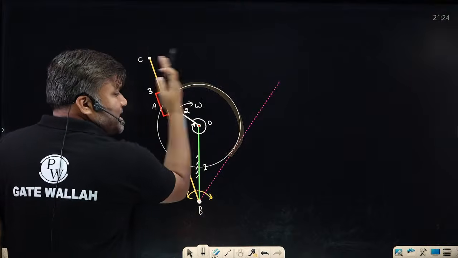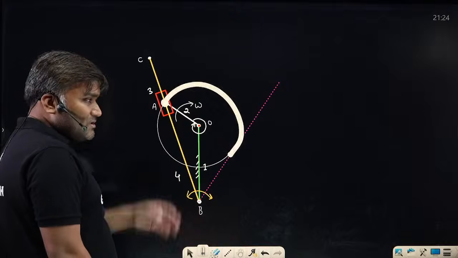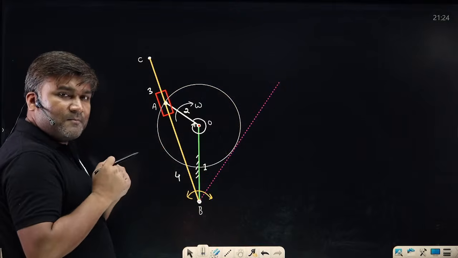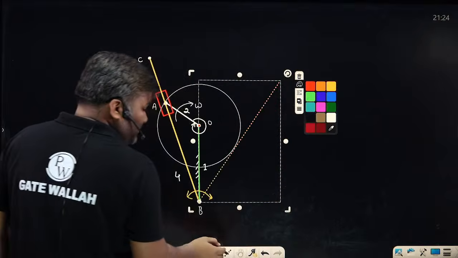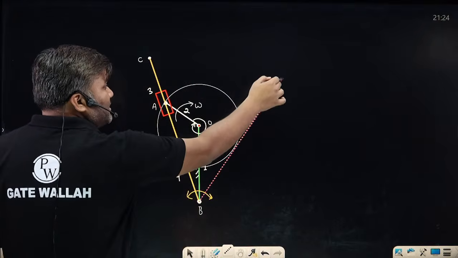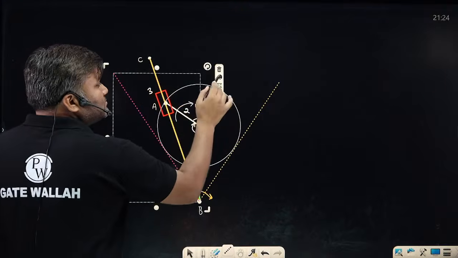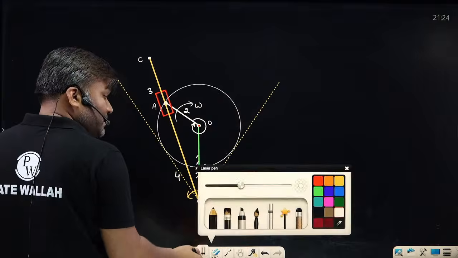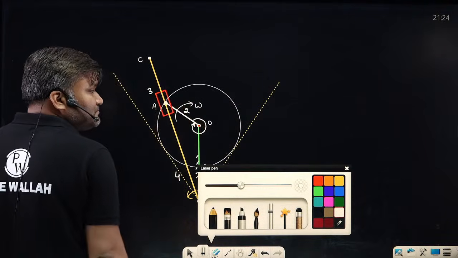So for slotted link, it cannot go beyond the circle because the slider has to be inside the slotted link. One extreme position I have shown here. For the other extreme position, it will be tangential on this side to the circle. Tell me in the chat box, is this clear? You can clearly visualize this thing.